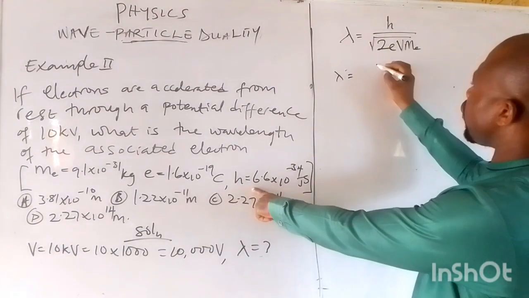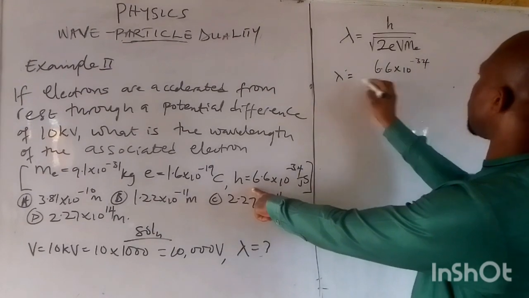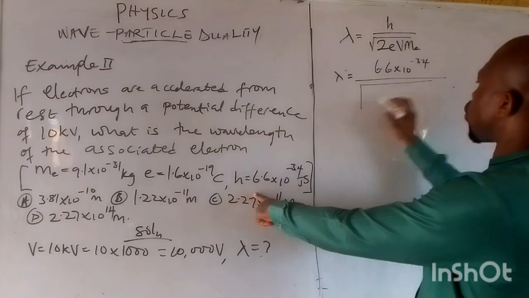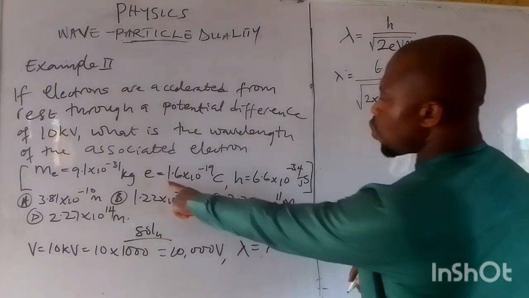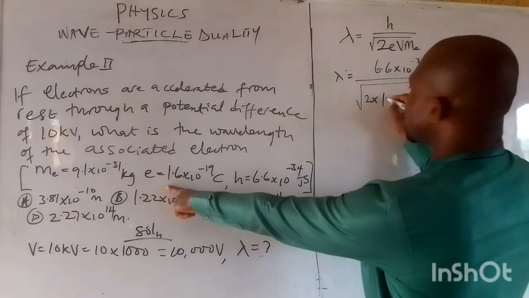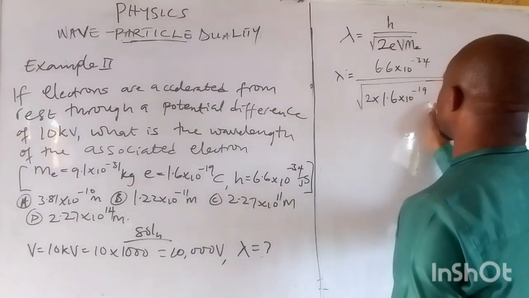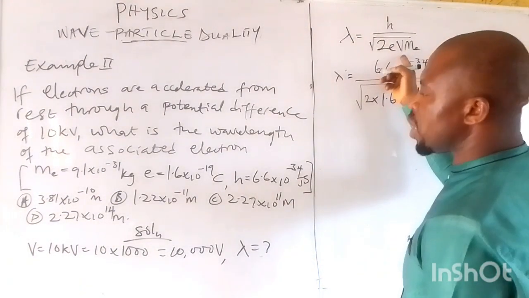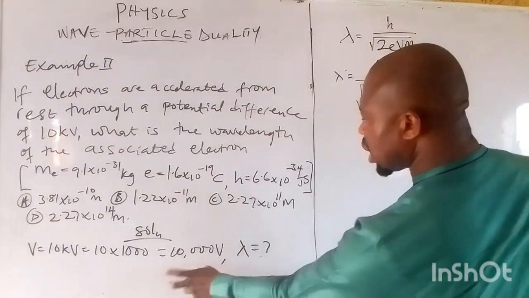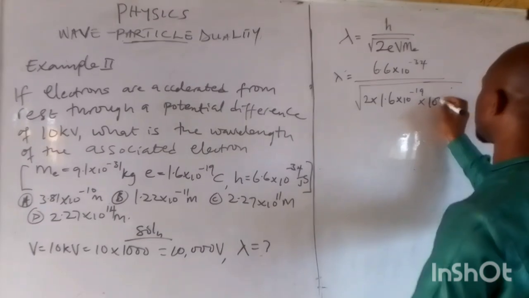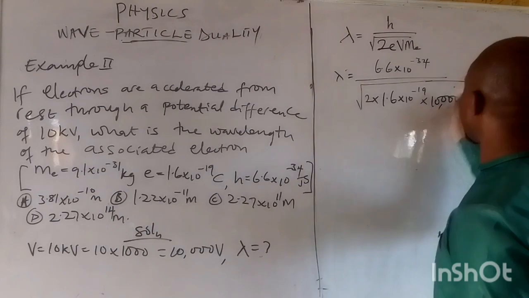We put the value of H as 6.6 times 10 raised to the power minus 34, all over the square root of 2 times 1 electronic charge. 1 electronic charge is 1.6 times 10 raised to the power minus 19, multiplied by V. V is the voltage, the potential difference, which is 10,000, times the mass of the electron.